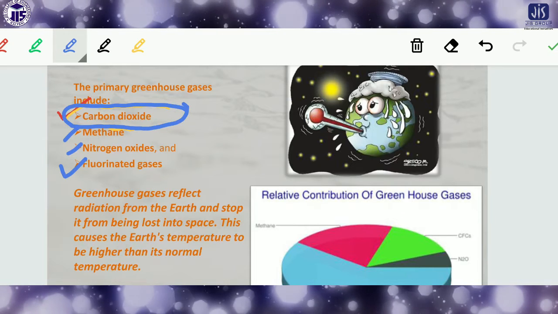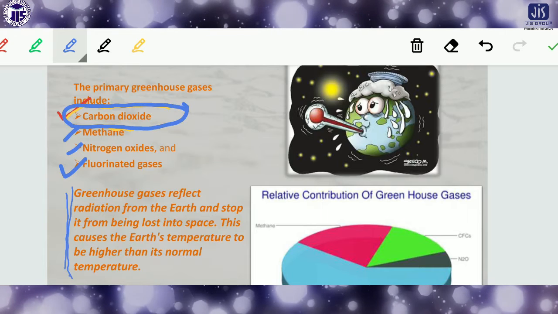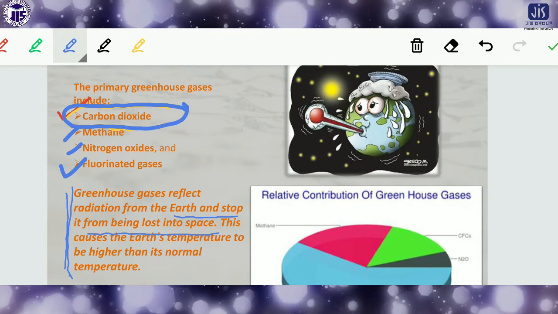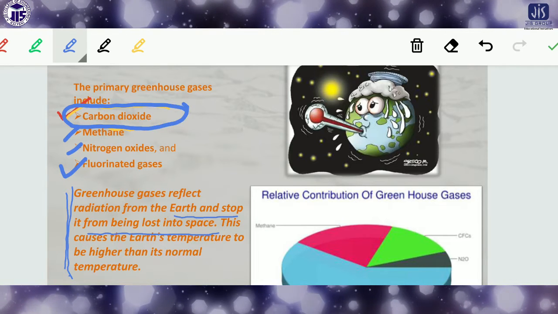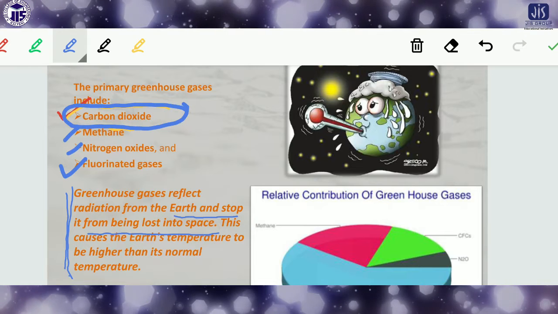Now greenhouse gases reflect the radiation from the earth and stop it from being lost into space. This causes the earth's temperature to be higher than its normal temperature.